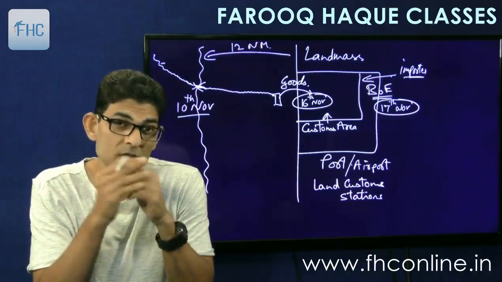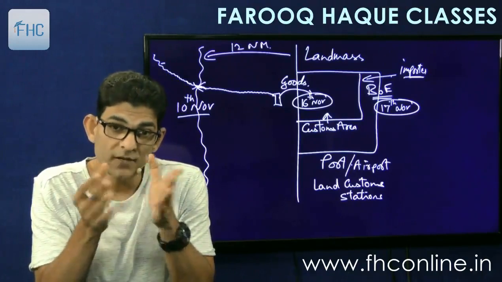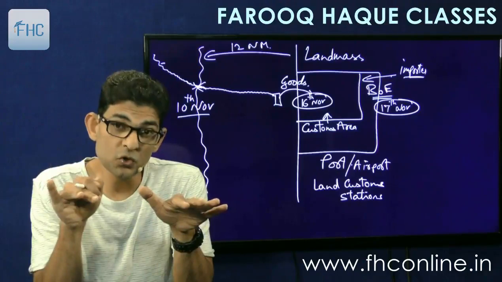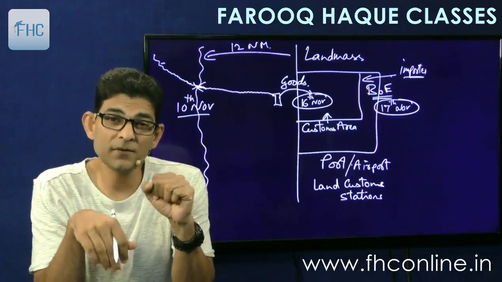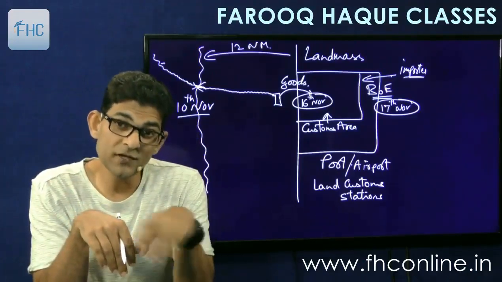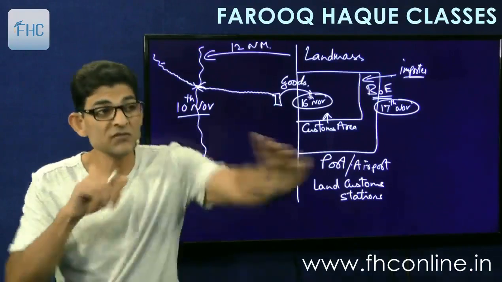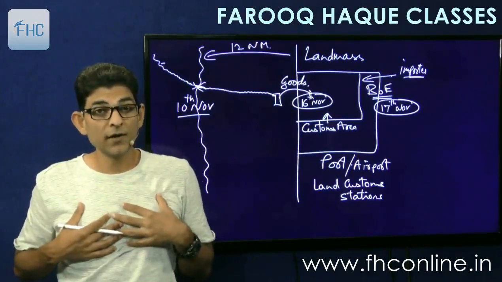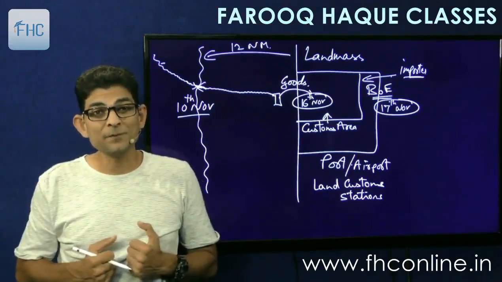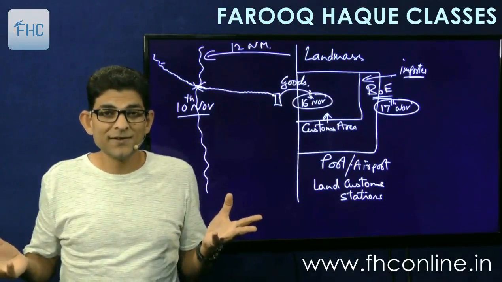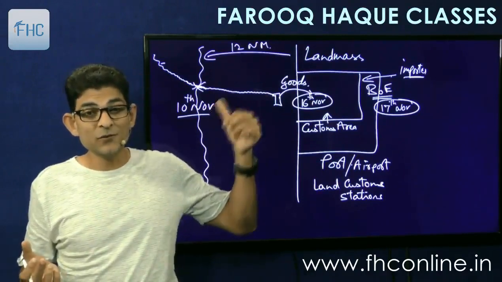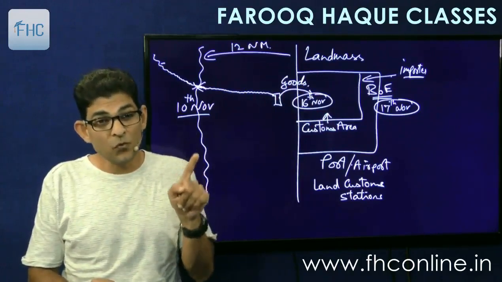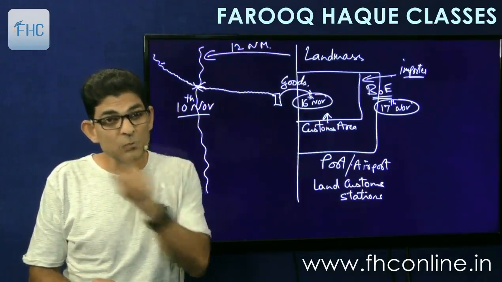It cannot apply to these goods. So on 10 November, suppose there is no charge, and the duty is imposed on, say, 13th November in between, and we go for clearance on 17th November. So officer says that this is 17th November, the goods are chargeable, pay the duty. But we would say, look, importation took place on 10th November, there was no charge. And if there was no charge here, then you cannot put a charge on 17th November on these goods which were imported before the date of imposition of duty.